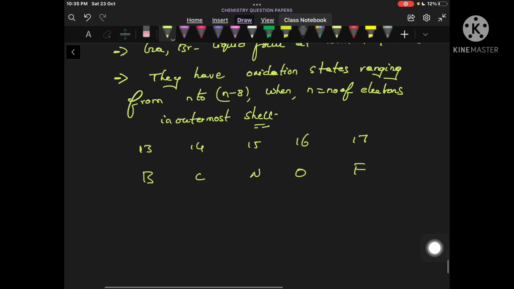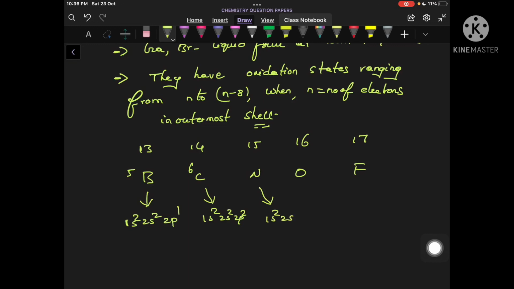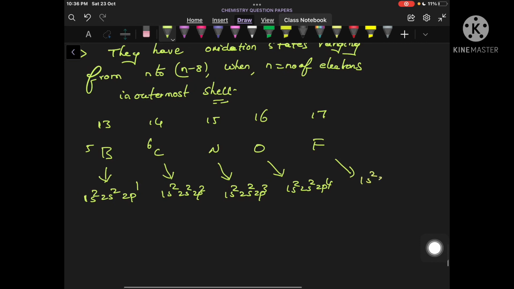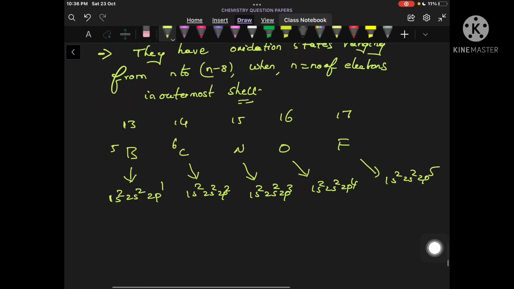Now boron has an atomic number of 5, so its configuration is 1s2, 2s2 and 2p1. Similarly for carbon, atomic number 6, 1s2, 2s2, 2p2. For nitrogen, 1s2, 2s2, 2p3. For oxygen, 1s2, 2s2, 2p4. For fluorine, 1s2, 2s2, 2p5. So this is the configuration of these respective elements.